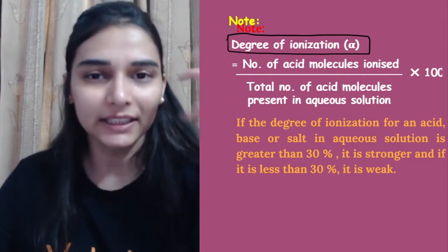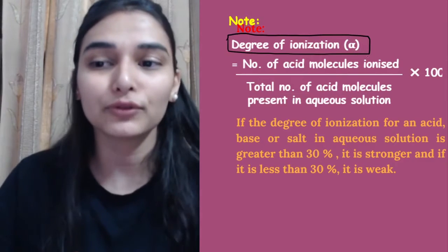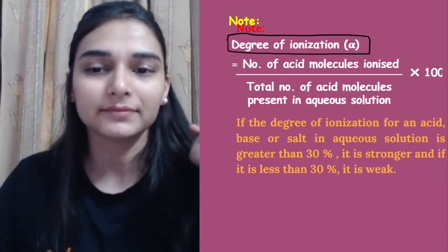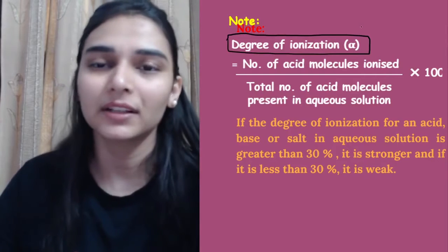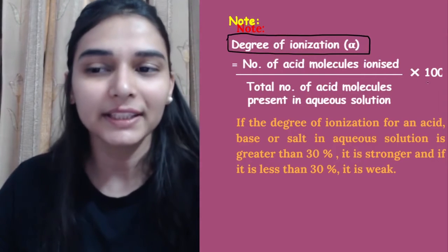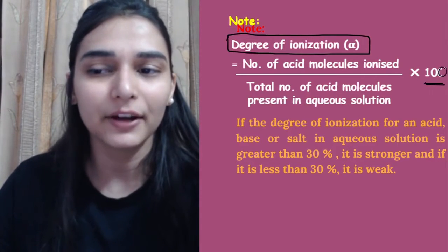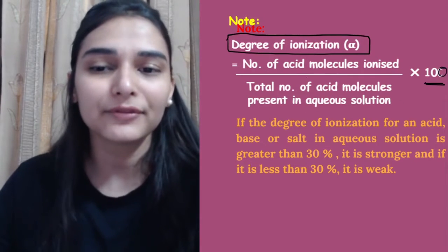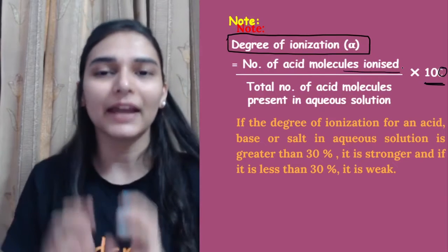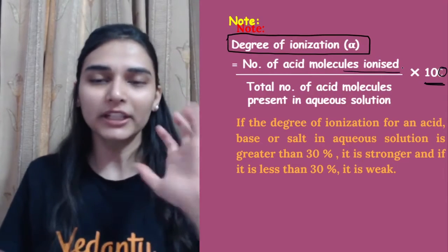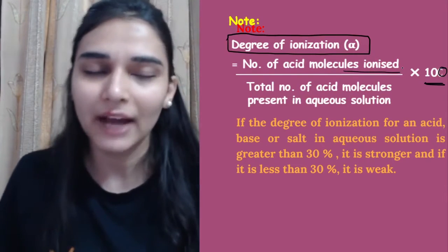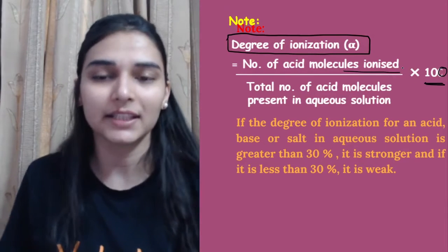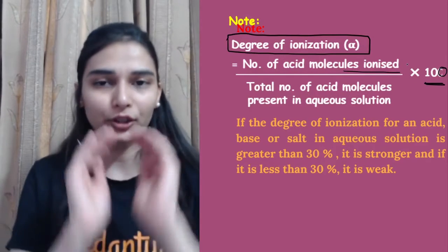In detail we study this in class 11th, but still you should have an idea about it. Alpha we would be just calculating in percentage, so that is why we multiply by 100. ठीक है, percentage के लिए. So what you have to do is take the number of acid molecules ionized. Let's say 5 molecules of acetic acid you have taken, only 2 are ionized, so we will keep 2 in the numerator.